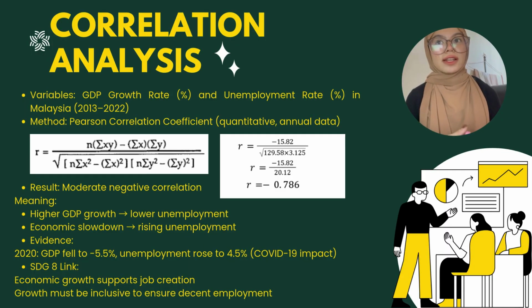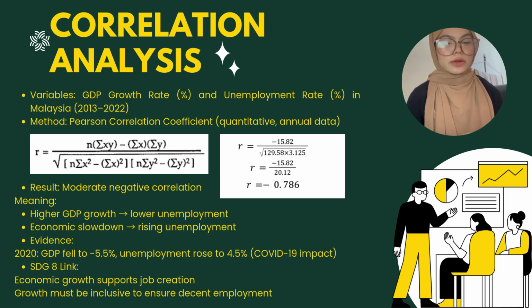Okay, so for now, let's look at the relationship between GDP growth and unemployment rate in Malaysia from 2013 to 2022. For this, we use the Pearson correlation coefficient to analyze annual data for GDP growth and unemployment rate. Our analysis shows a moderate negative correlation between these two variables. What this means is that when GDP growth is higher, unemployment tends to be lower. Conversely, during periods of economic slowdown, unemployment rises.